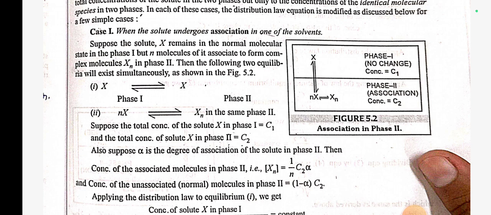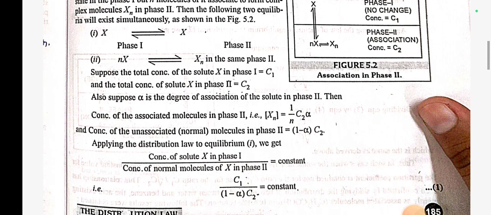Suppose the total concentration of solute X in phase 1 is C1 and total concentration of solute in phase 2 is C2. Also suppose α is the degree of association of solute in phase 2, then the concentration of associated molecule in phase 2, that is Xn, is equal to (1/n)C2α, and the concentration of unassociated molecule in phase 2 is (1 − α)C2.